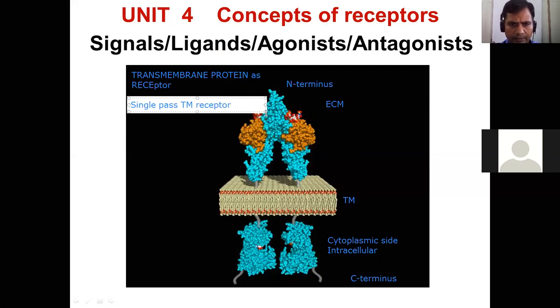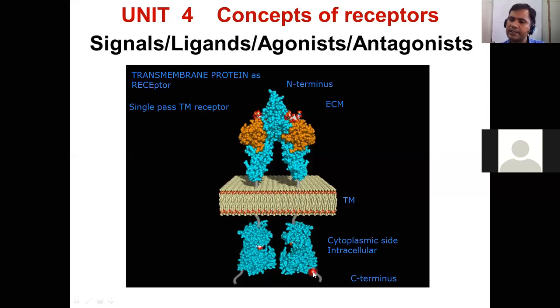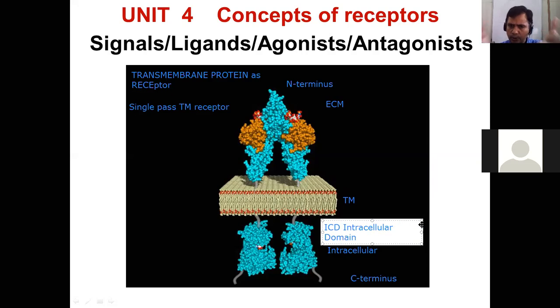So this is the single pass, because from the N terminus to the C terminus it passes through the bilayer a single time. Then the portion of the polypeptide is hanging inside the cytoplasm. That's why we also refer to this as the ICD, intracellular domain. So I can write here ICD, intracellular domain. Clear?